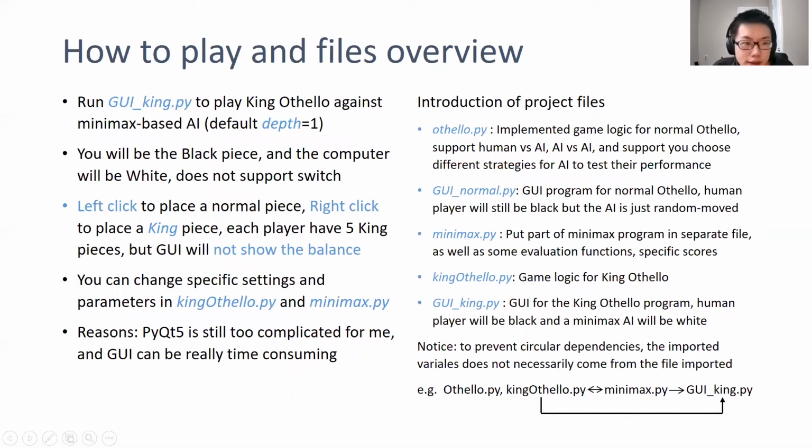So this is an introduction of how to play the game. You first need to run GUI_king.py, and you will automatically be the black piece. Where you click on screen, a left click places a normal piece, and a right click places a king piece, and each player has 5 king pieces. The AI is by default min-max based, the default search depth is 1, and you can change this manually in the program.